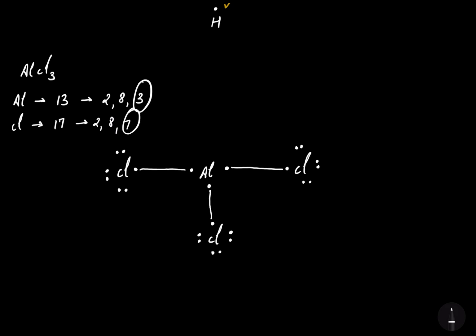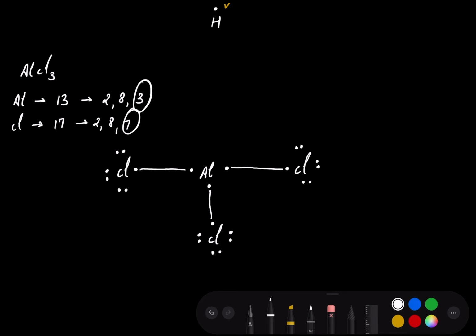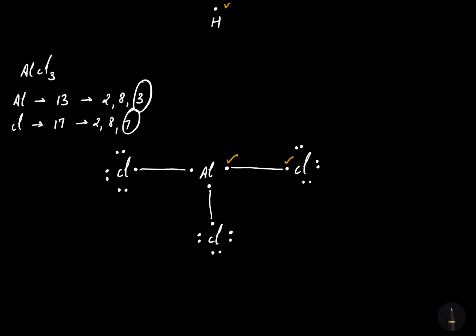Now let's count the number of valence electrons for the aluminium after forming 3 covalent bonds with 3 chlorines. Let me count the valence electrons for the aluminium. Number 1, number 2, number 3, number 4, number 5 and the number 6. Here again only 6 electrons got completed for the aluminium but not 8. So here also the octet rule got failed.